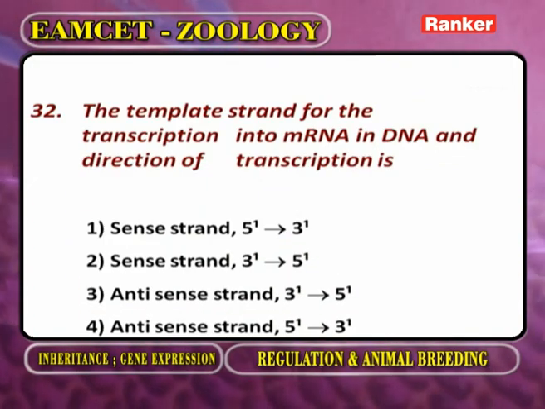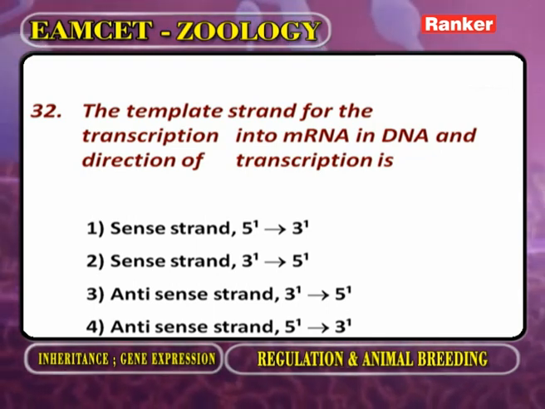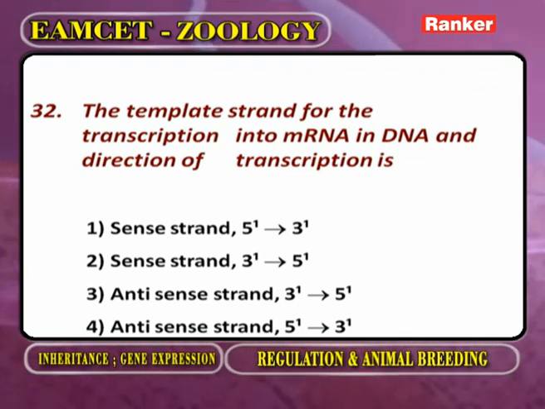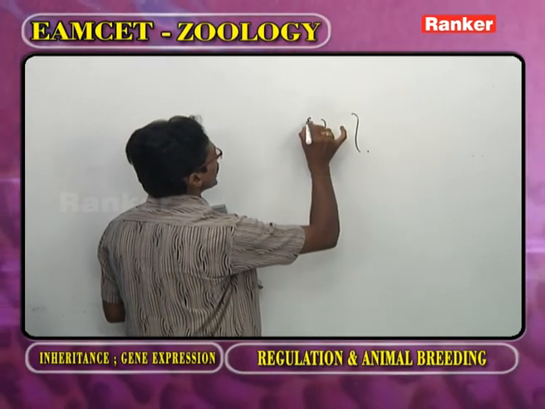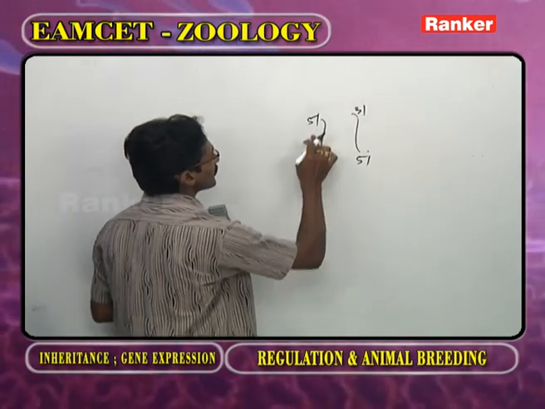The template strand for the transcription into mRNA in DNA, and the direction of transcription. Now as we observe, this is the DNA strand, 5' to 3' and 3' to 5'.